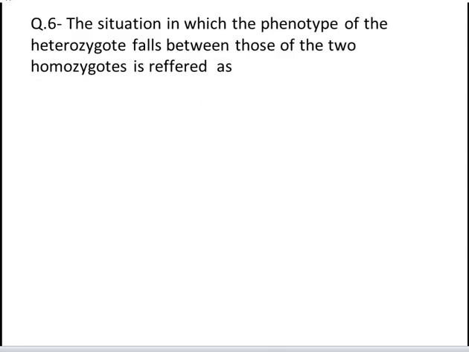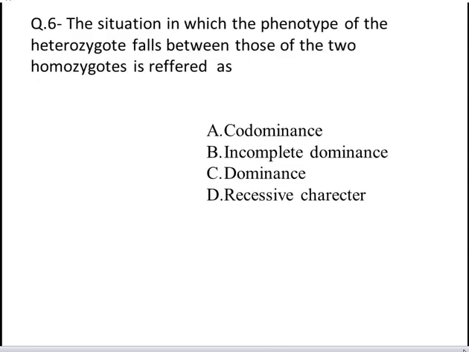The next question is, the situation in which the phenotype of the heterozygote falls between those of the two homozygotes is referred as. These are your four options. A, codominance. B, incomplete dominance. C, dominance. And D, recessive character. Yes, the correct answer is B, incomplete dominance.